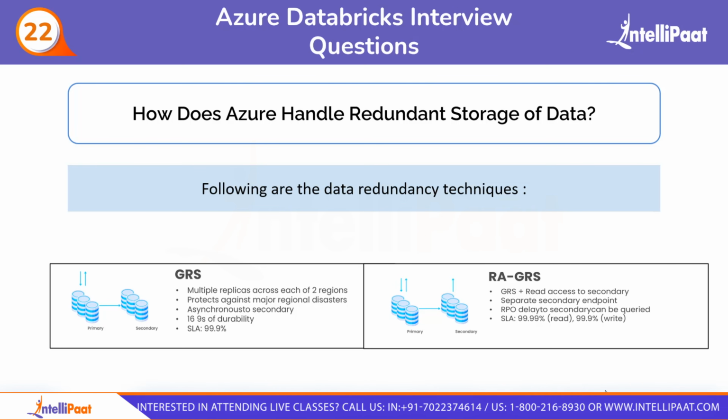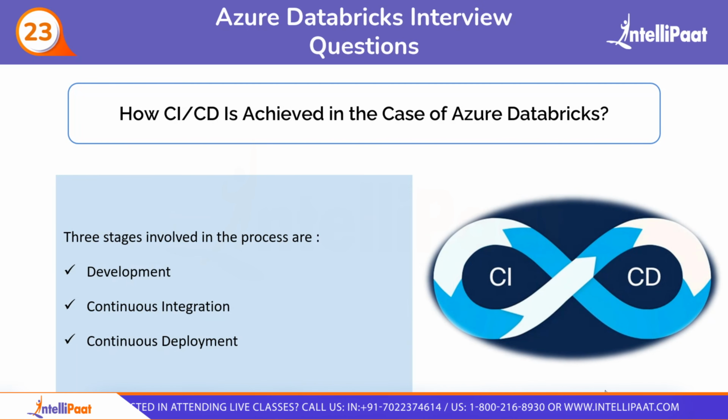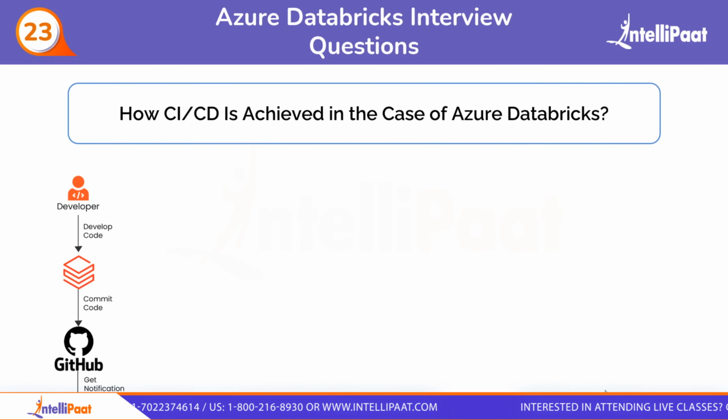Moving on to our next question, which is, how is CI/CD achieved in the case of Azure Databricks? So basically in this process, there are 3 stages involved. First one is development, then we have continuous integration, and then we have continuous deployment. So first we will see the development stage. In this, developers use automated pipelines and Databricks jobs for continuous integration. So in this particular process, CI/CD in Azure Databricks is usually accomplished by combining techniques and technologies specific to data engineering and